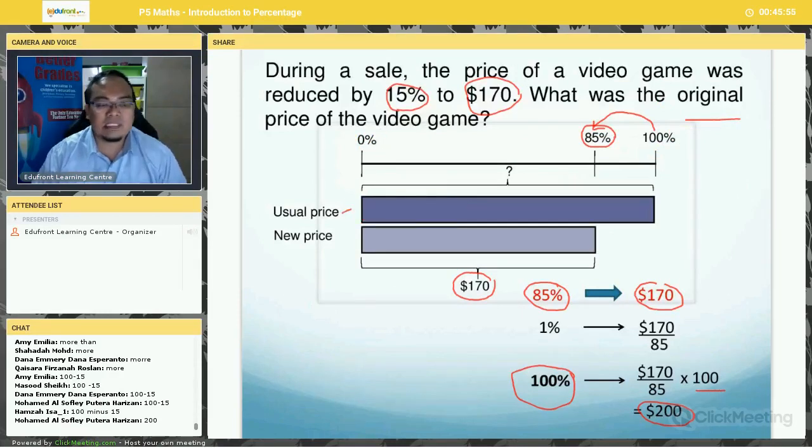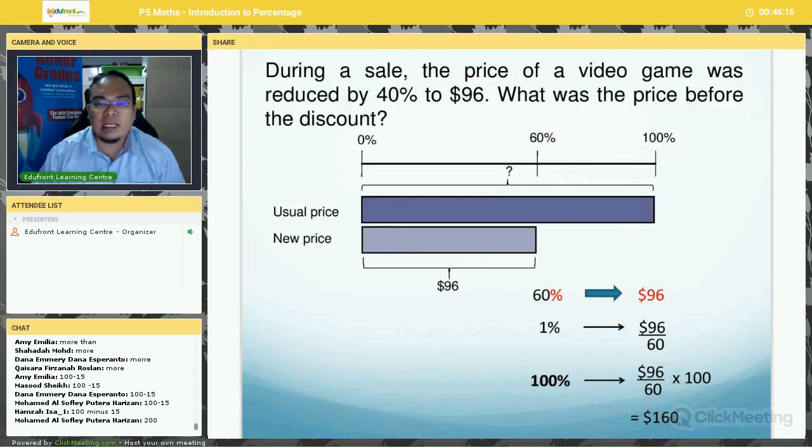Okay, I'm sure some of my P6 students can be confused by this percentage discount, price increase and price decrease. So make sure you understand, or if you don't understand, you use models to help you visualize the problem. Okay, now let's take a look at another example.